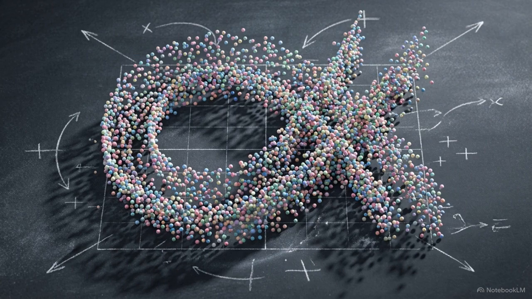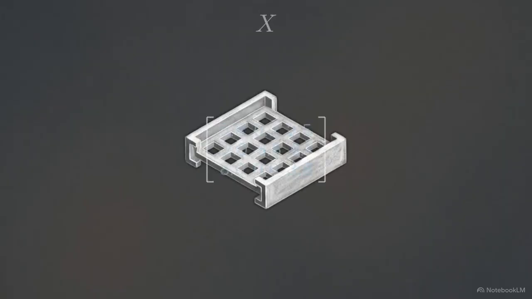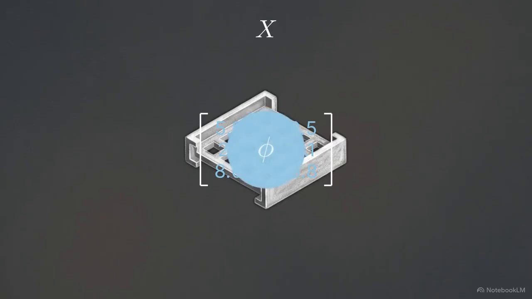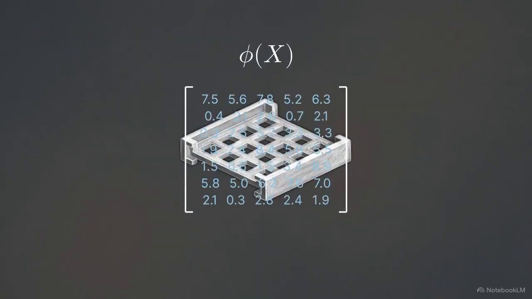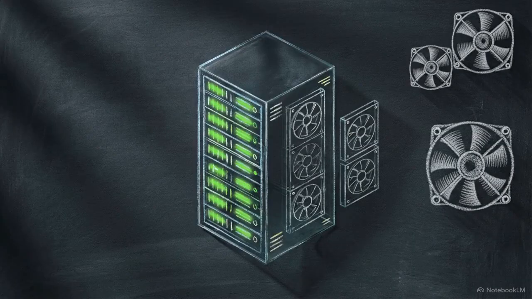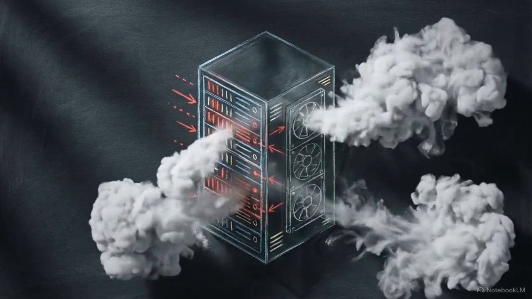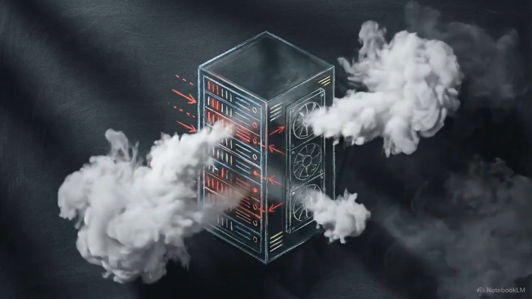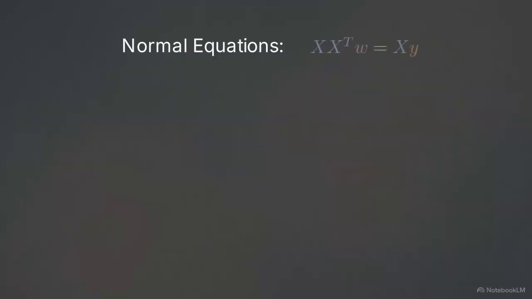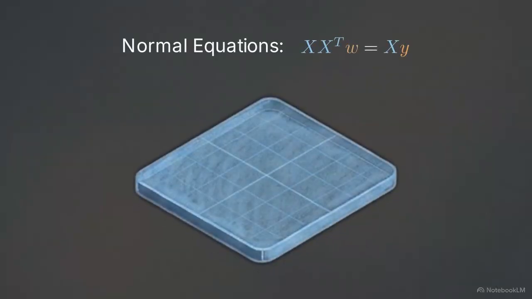To capture complex realities, we must transform our matrix X into a new matrix, phi of X, mapping our features into extremely high or even infinite dimensions. But this creates a computation trap. Calculating explicit weights for a vector that has infinite dimensions is mathematically impossible. Recall the normal equations, X X transpose w equals X y. Because the solution for w is derived from the product of our data and the target vector, the weight vector is mathematically constrained to lie within the span of our data points.